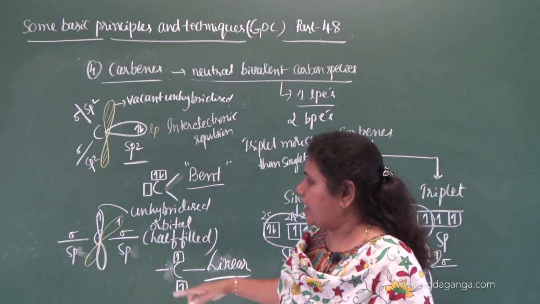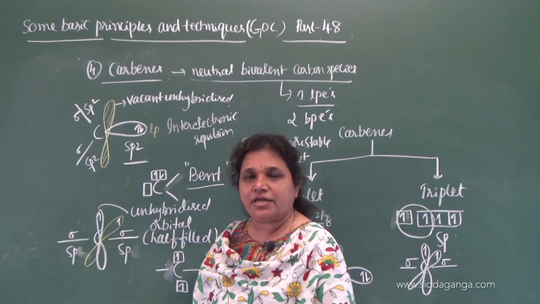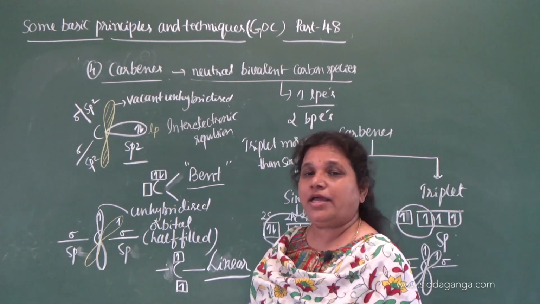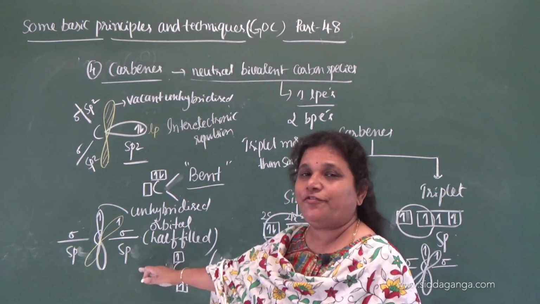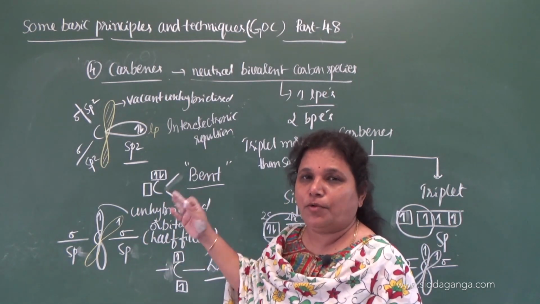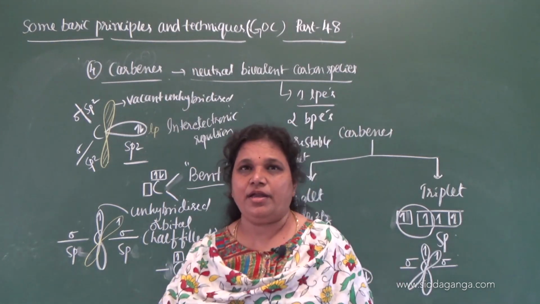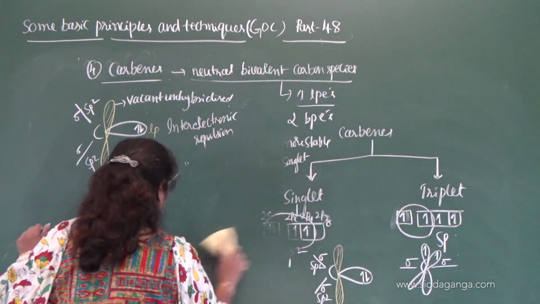But here, as the electrons are present in the 2 unhybridized orbitals which are perpendicular to each other, interelectronic repulsion is less, energy is less, therefore the stability is more. Therefore, triplet is more stable than singlet. Okay. Now, let us move on to the last one, nitrene.